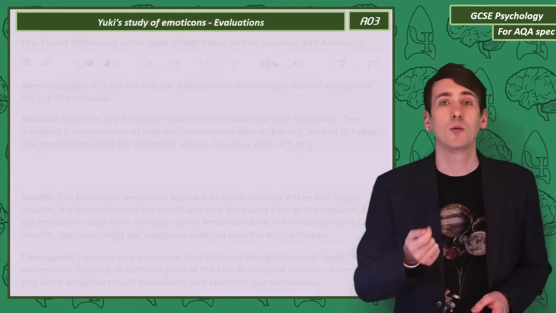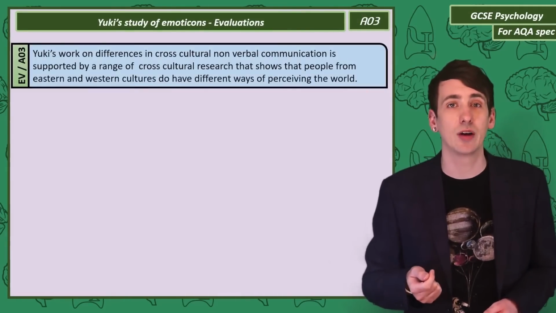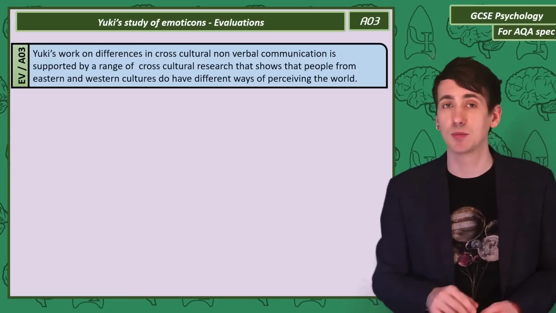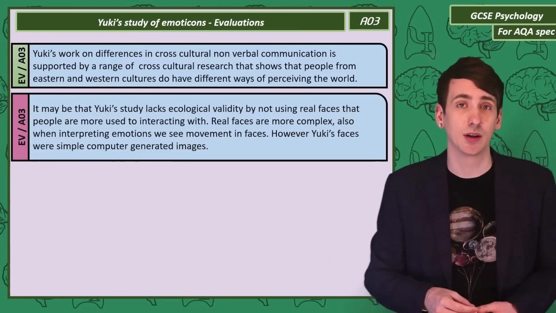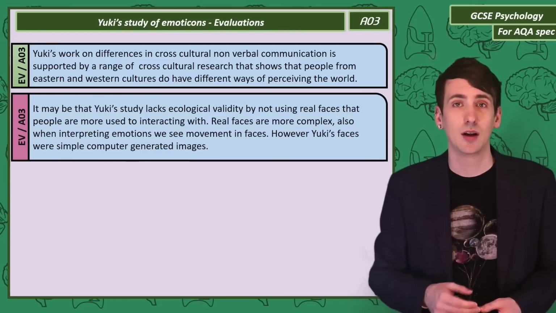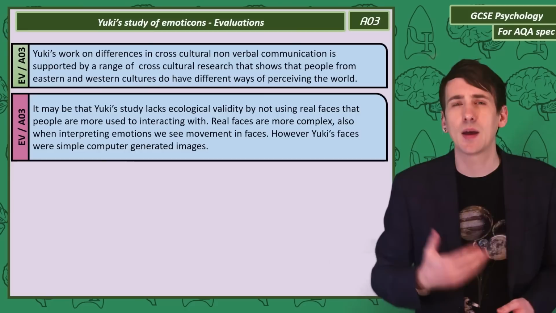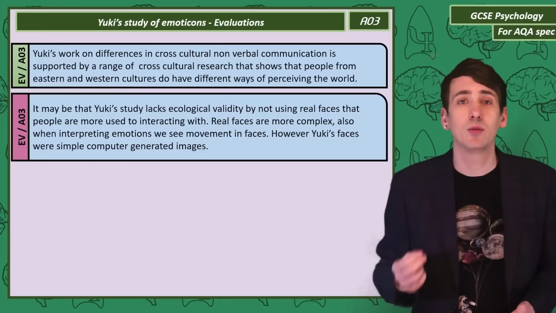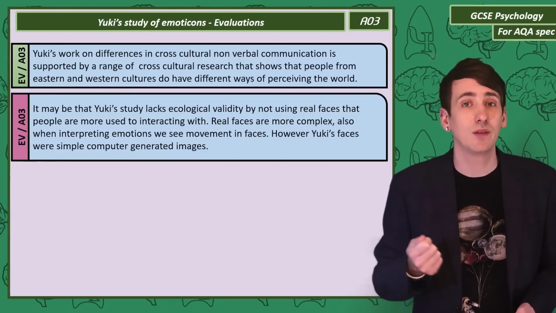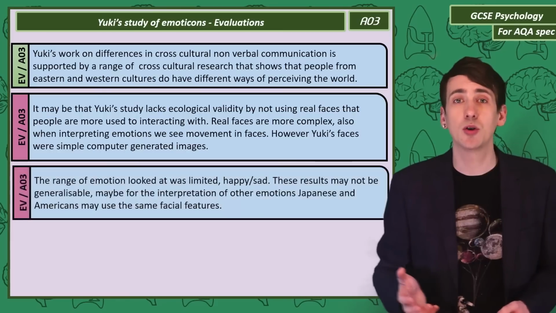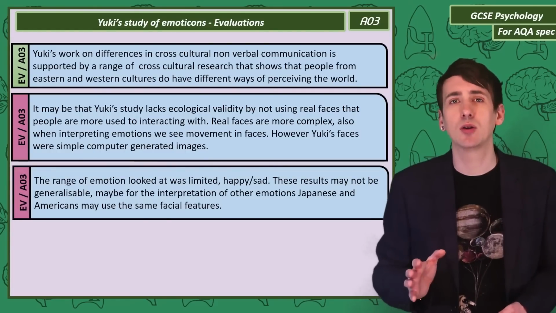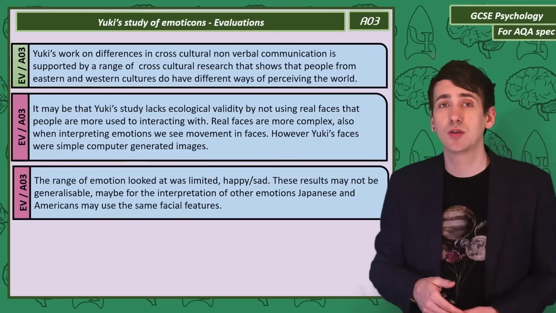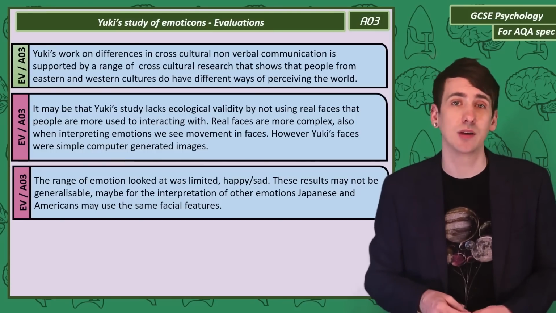When evaluating Yuki, we can see that the research showing cross-cultural variations perceiving body language matches other research showing cultural variations in perception. But to criticize Yuki's study, we could argue it lacks validity. The study didn't use real human faces that we're more used to interpreting than emoji. Human faces are more complex, and often when interpreting emotion in real life, we see faces moving. Also, the emotional range was limited. There may only be cultural variation interpreting happy and sad faces. Maybe for other emotions, Japanese and Americans look at the same facial features.